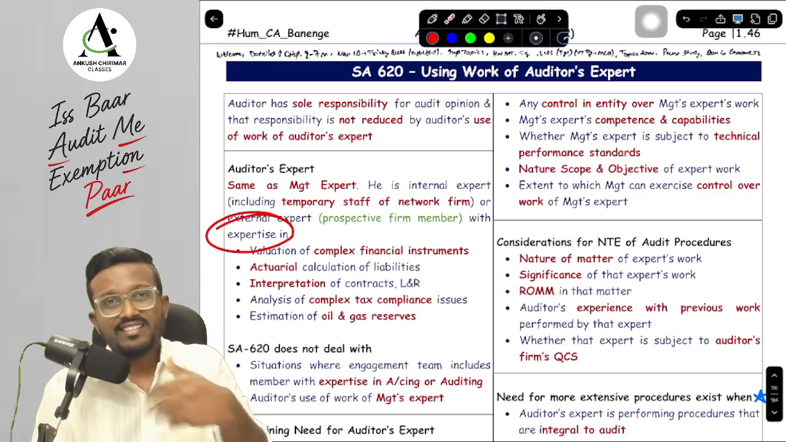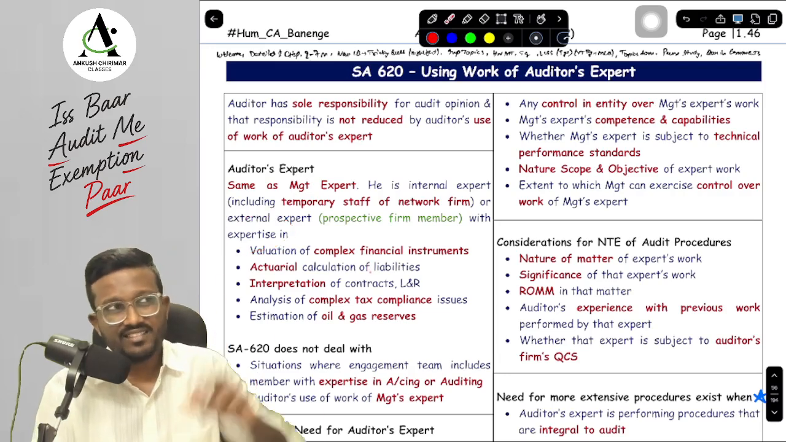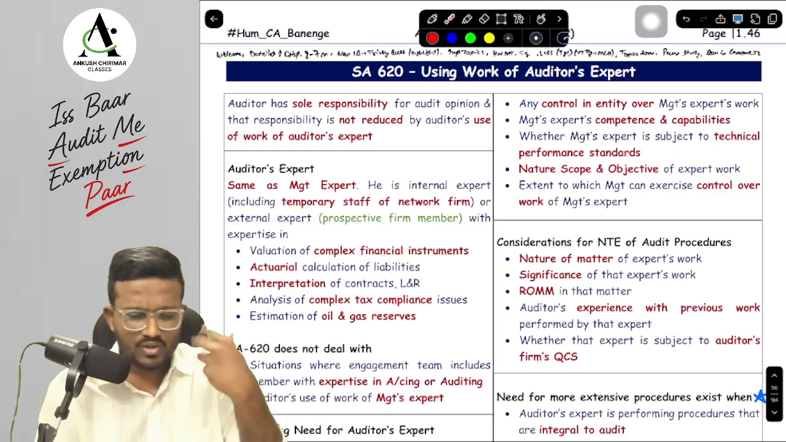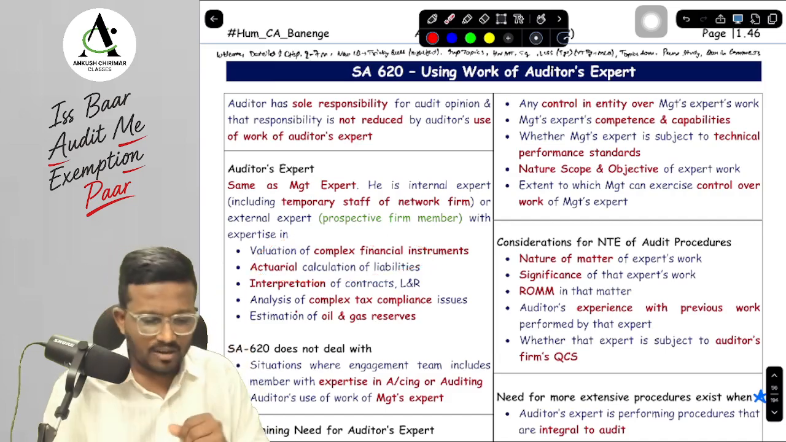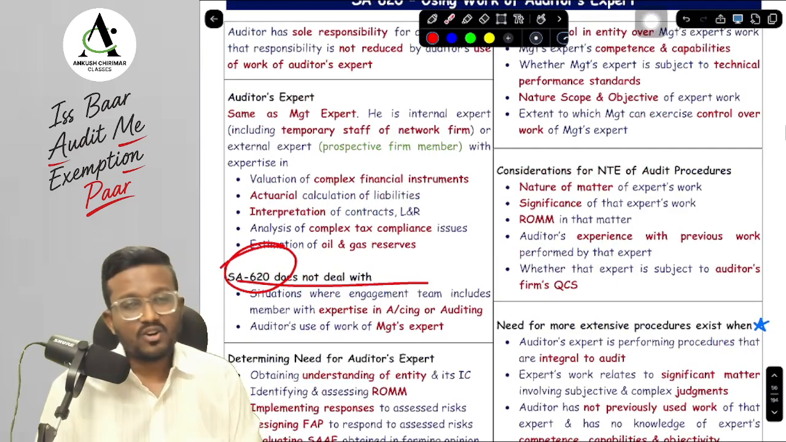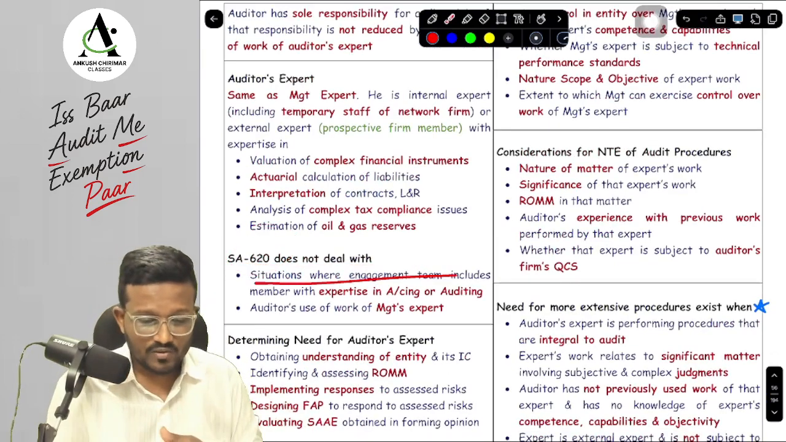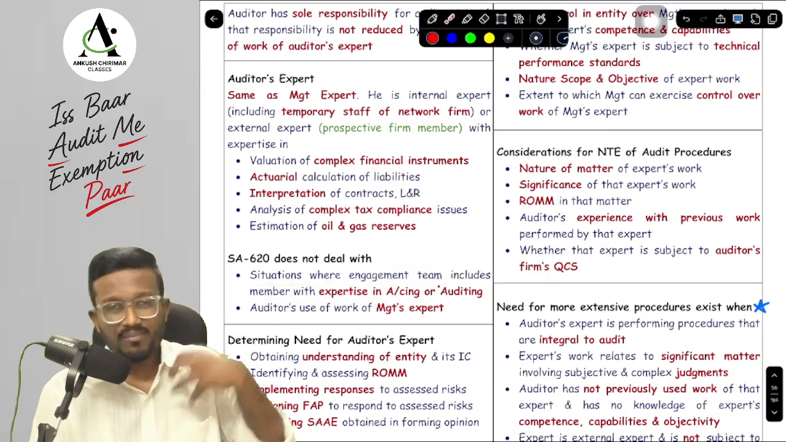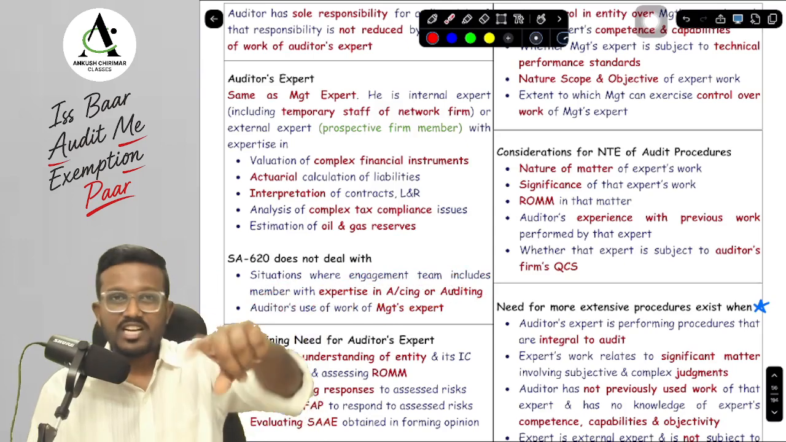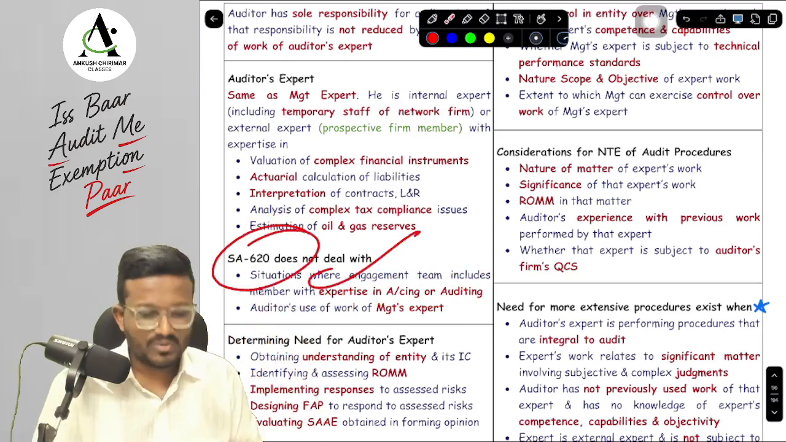Okay, yes sir. And what are examples of the fields in which he may have expertise? FR and tax. In FR: valuation of complex financial instruments and actuarial calculation of liabilities. In tax: interpretation of tax for oil and gas reserves. Okay, yes sir. SA 620 does not deal with people we hire who have expertise in accounting and auditing, because we also have expertise in accounting and auditing. And secondly, when the auditor is using a management expert, SA 500 is applicable, SA 620 is not applicable.